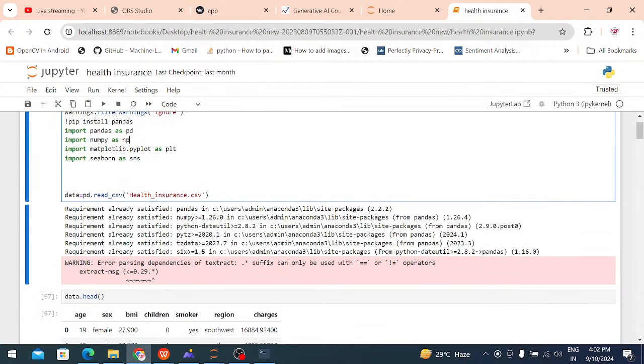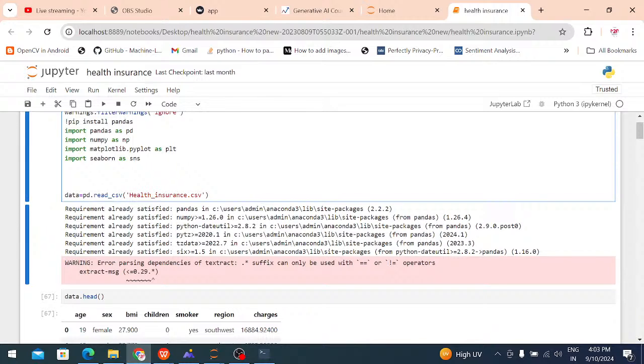After that, NumPy. What is the use of NumPy? To perform numerical or mathematical operations, mostly array representation. Array means collecting similar types of data. That's why we are using the NumPy library. As np means what? Calling NumPy every time is very difficult. That's why I am assigning an alias name, like a nickname, known as np. When you declare NumPy, from then on we use np only. And pandas is the same thing. We are not using pandas every time; we call it pd.